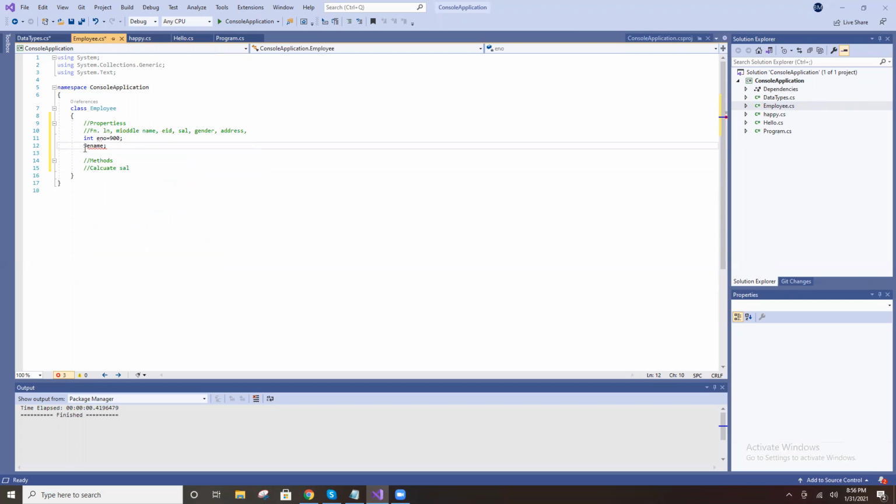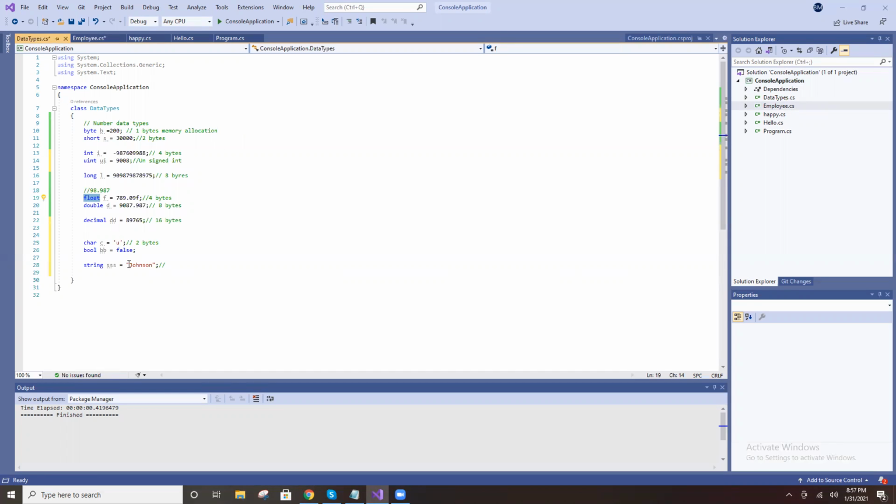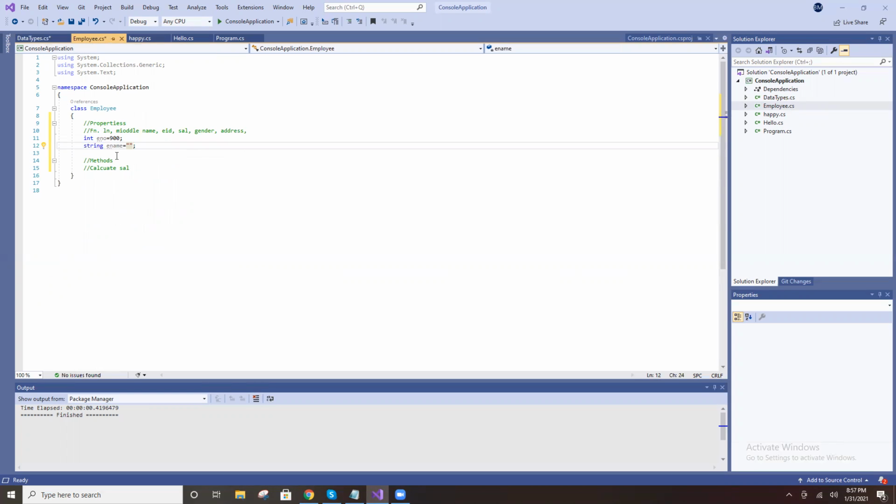Name is a string, it's not a number. String name equals, and string means you put in double quotes. Char means you put in single quotes. That is the difference. For integer there are no double quotes available, but in string you put double quotes, and in the double quotes you put the name.